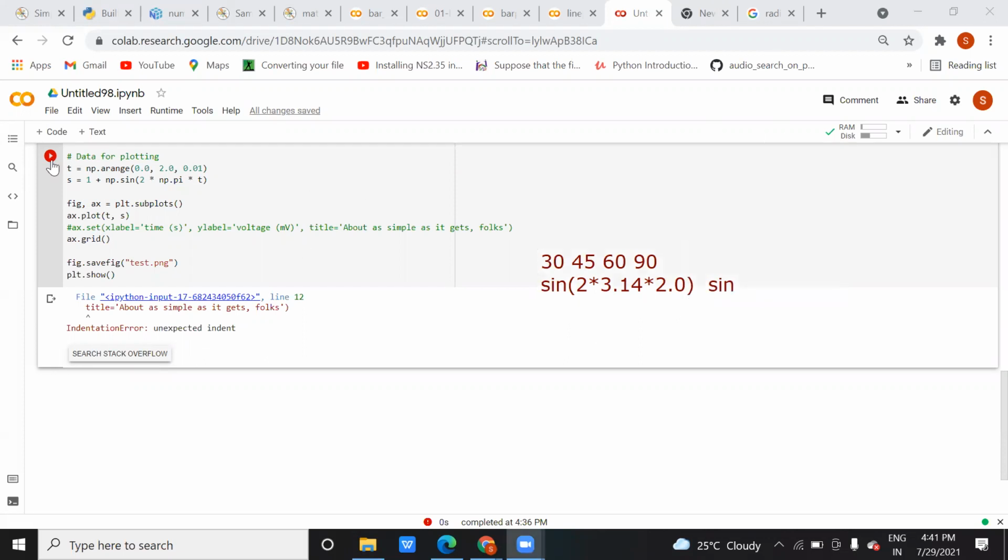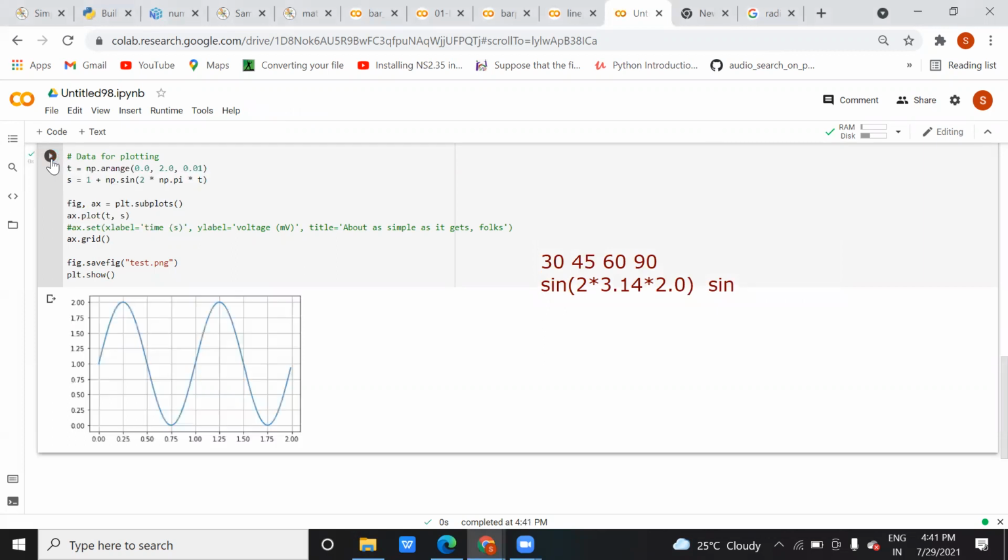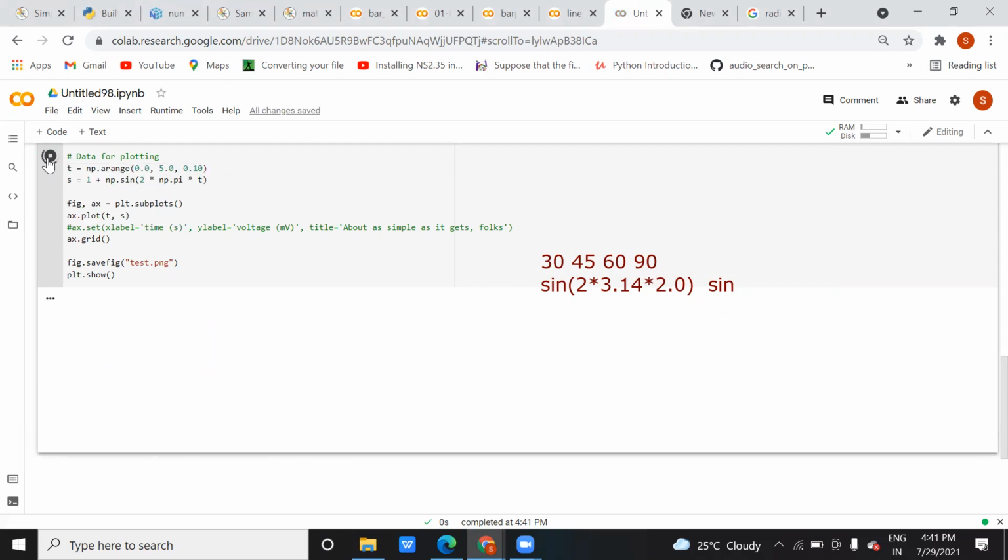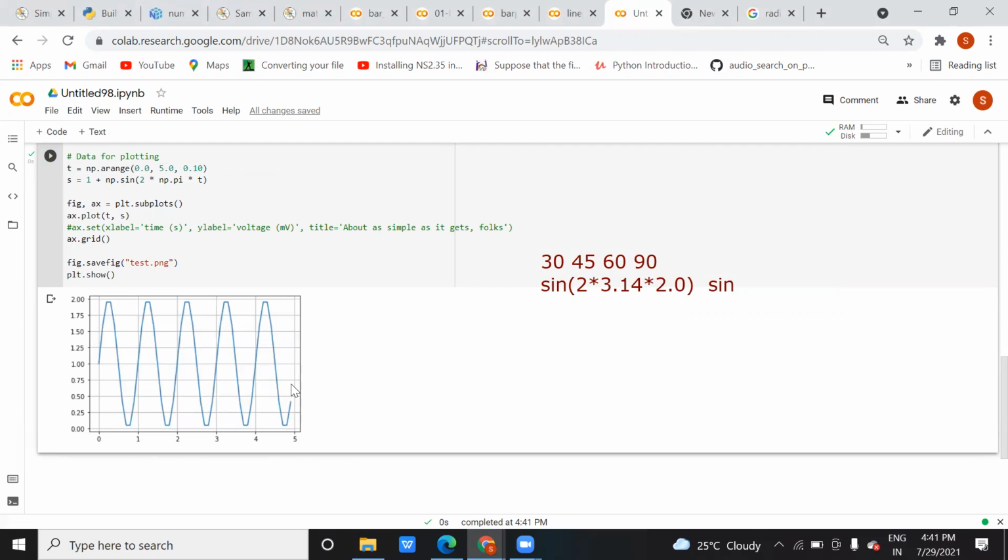So here let me run this again. You can see here, this value that you are starting from 1 here, you can draw it here, and like this it will draw. So this t value will change based on this. Let me take another, instead of 2, let me take 5, and in this I am taking 1.0. Let's try this. See this graph, and based on this the graph changes.